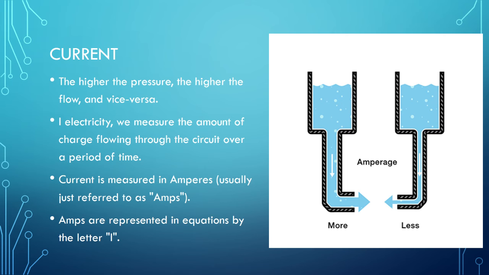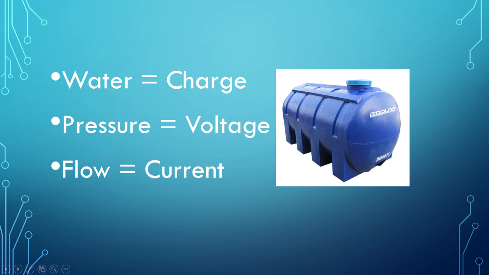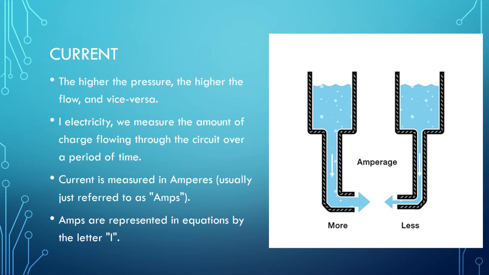So just in case you are confused, let's go back. Water is equal to charge, pressure is equal to voltage, and flow is equal to current. Current is measured in amperes, usually referred to as amps for short. An ampere is defined as electrons per second passing through a point in a circuit. So amps are represented in equations by the letter I.